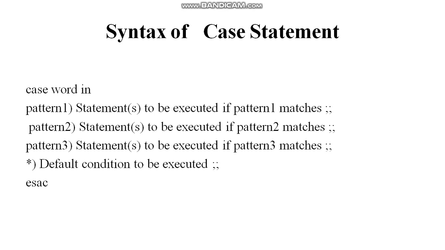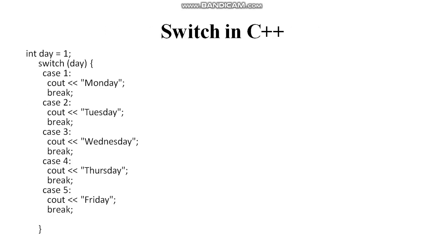A case statement is the same as the switch statement in C++. You can see a switch case in C++. In this example, I have one variable day, and the value of this variable is 1. Now this program will print case 1 and your output will be Monday.